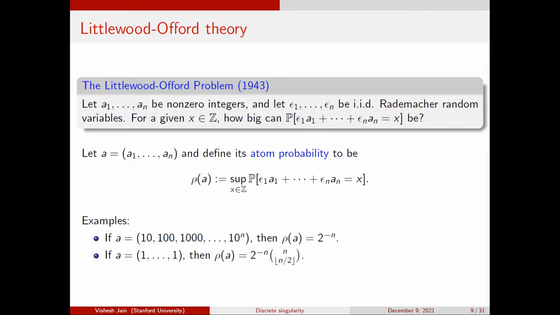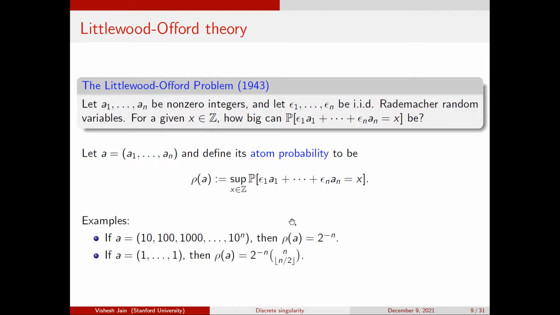On the other extreme, since I've demanded that A1 through An be non-zero integers, let's say A is all ones. This is my standard random walk. If half of my signs end up being +1 and half -1, then I land at 0. So the probability of being at 0 is n choose n over 2 times 2 to the minus n. These are the extreme situations, and it's a theorem that they are the extremes. Let me discuss that.